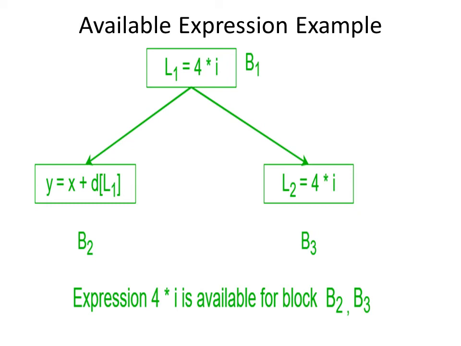So example for available expression, see there are three blocks B1, B2 and B3. In B1, L1 equal to 4 star I. Expression 4 star I is available for blocks B2 and B3. So this is called available expression.